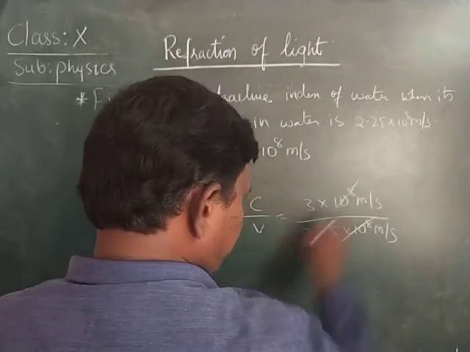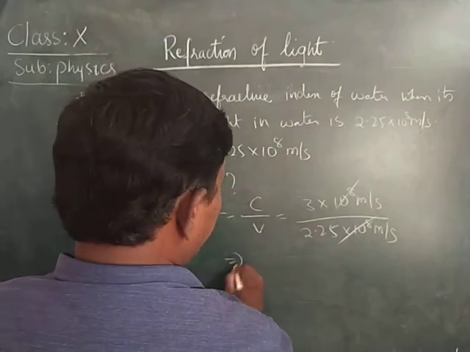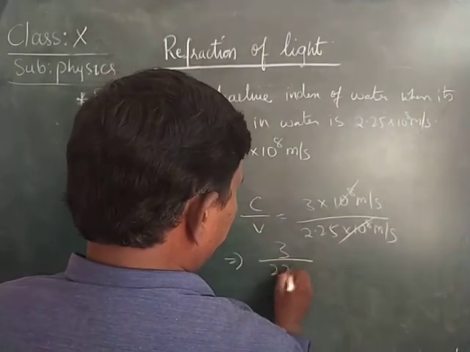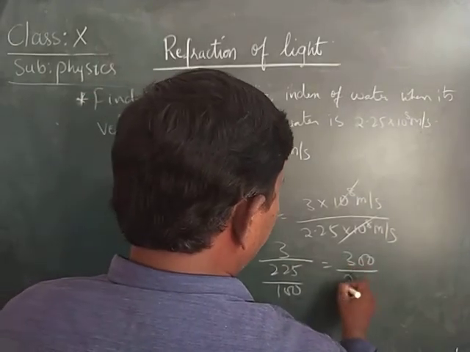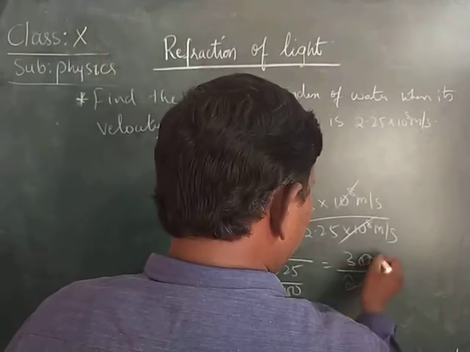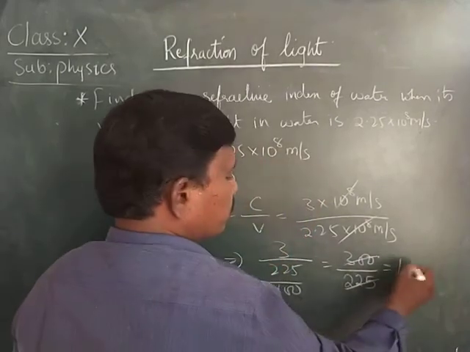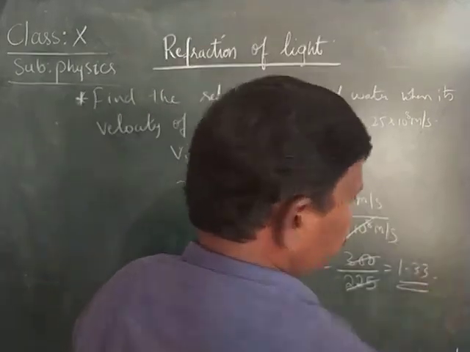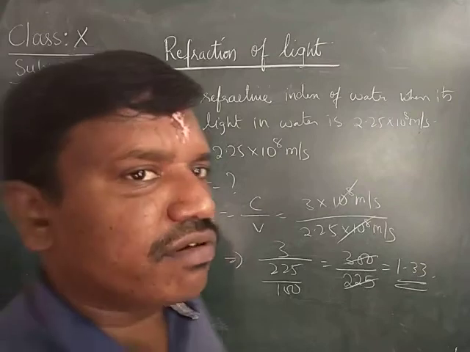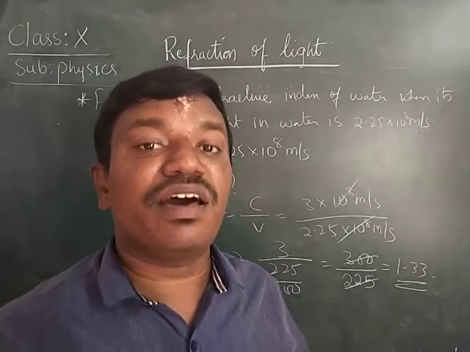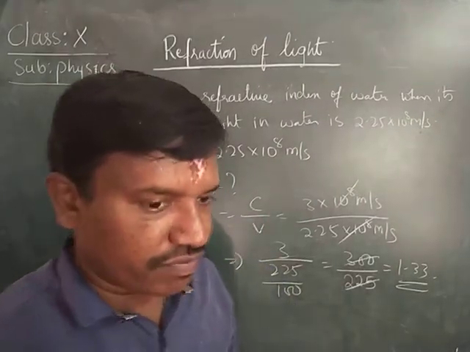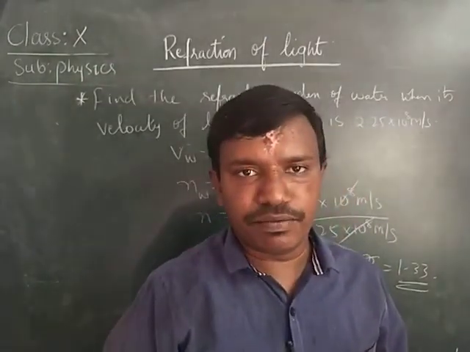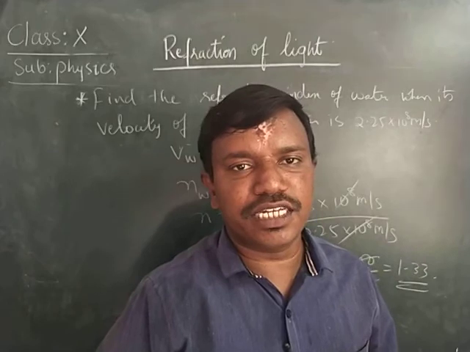10 to the power of 8 and 10 to the power of 8 cancel. That is 3 by 225 by 100, which is equal to 300 by 225. When we solve it, we get 1.33. Here, what are the units of the refractive index? There are no units for the refractive index. Okay, children, the remaining we'll be learning in the next class. Thank you.